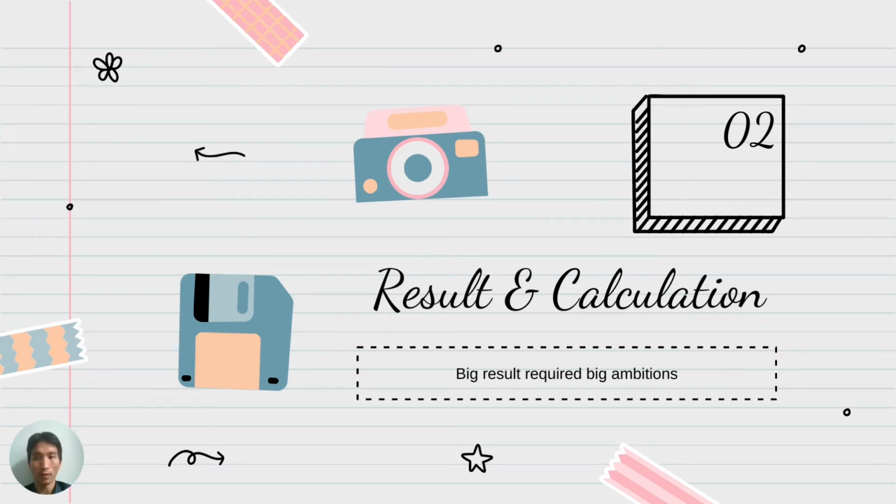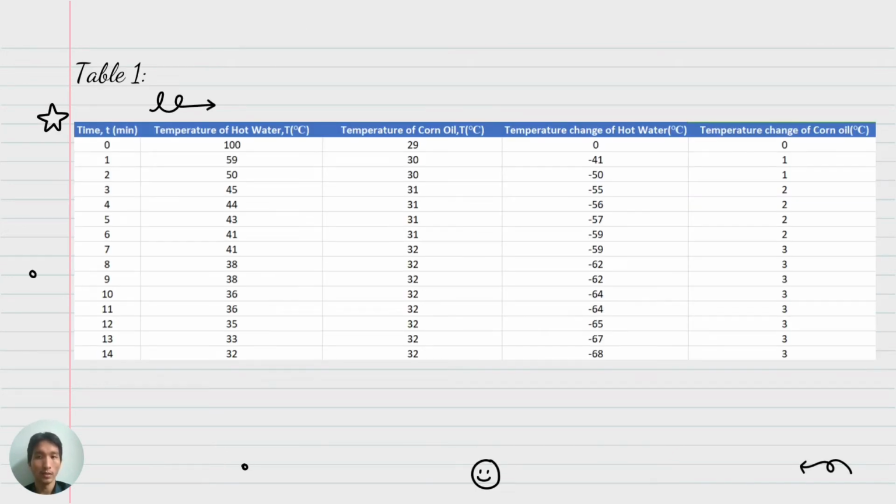Hi, I'm Melvin, and now I will present the result and calculation for this experiment. Firstly, this is the table that we use to record the data. The data recorded are time, temperature of hot water, temperature of corn oil, and temperature change of hot water and corn oil.